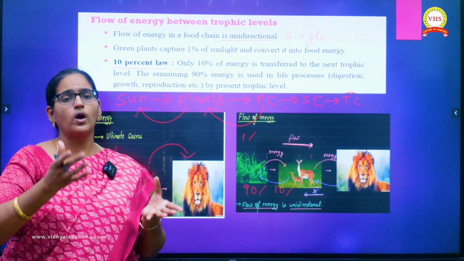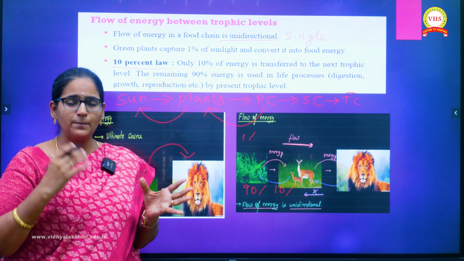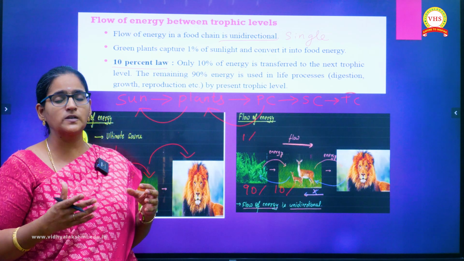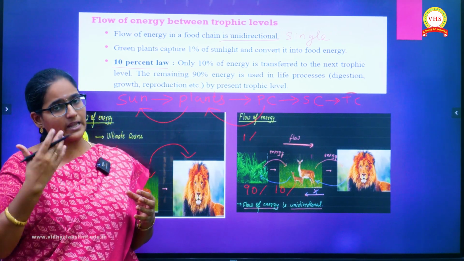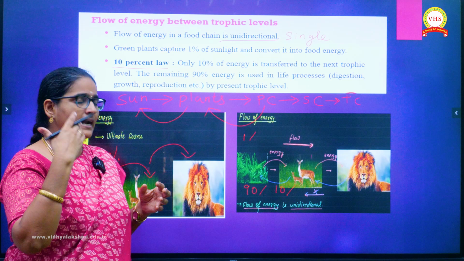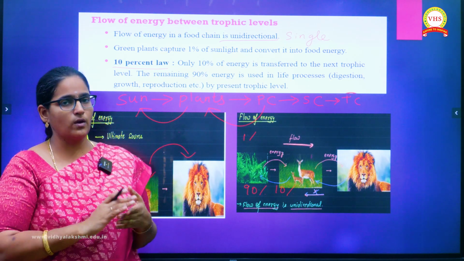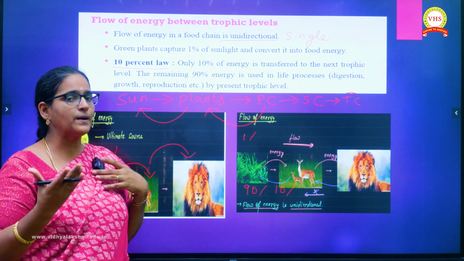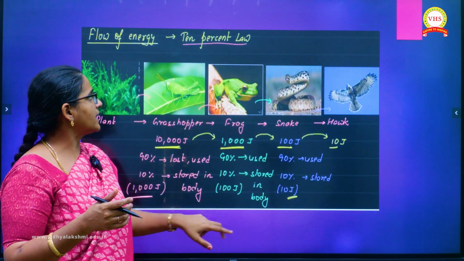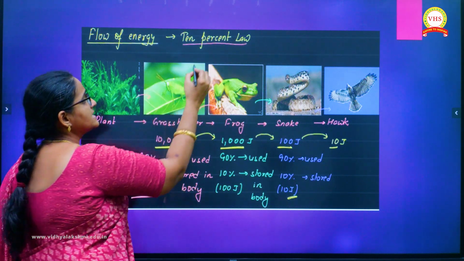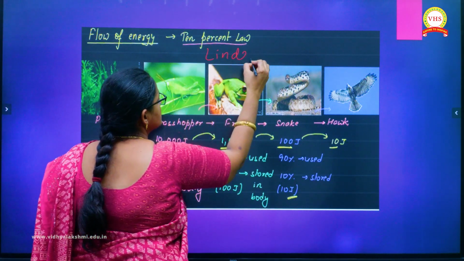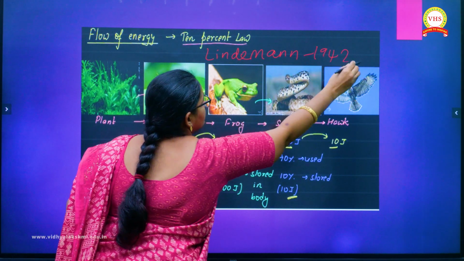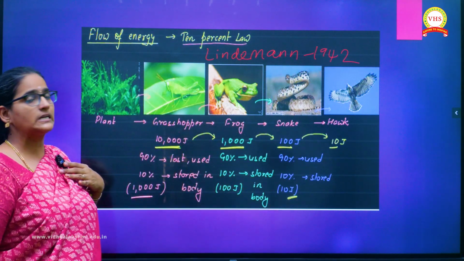Every organism, whatever amount of energy they receive, will use 90% for their own life processes, for example for digestion, growth or reproduction. The remaining 10% will go to the next level organism. So 90% will be used by the present level organism, and only 10% will go to the next level. That is called the 10% law. This 10% law was proposed by the scientist Lindeman in the year 1942. He was the first person to propose this 10% law.